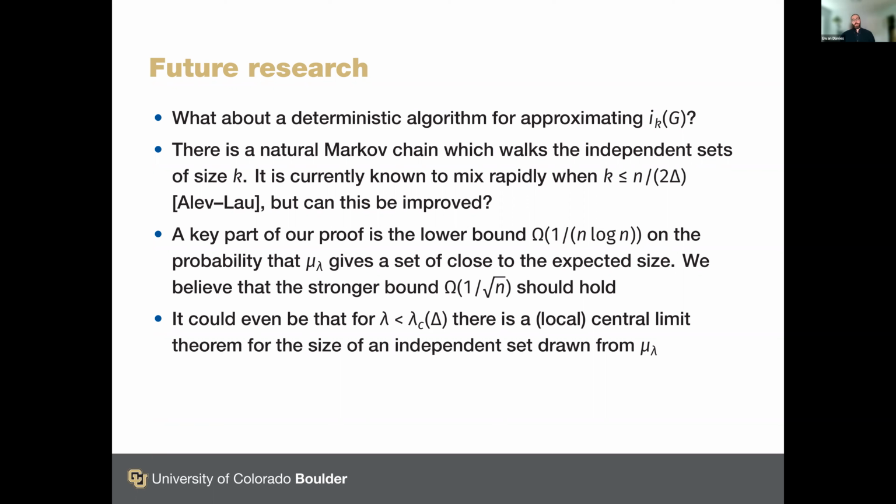Then a couple more points which are more to do with the probabilistic details of our proofs. I mentioned in the second key point that we needed to lower bound the probability that we get a set of close to the expected size from the hardcore model. And the techniques that we used were relatively simple and gave a lower bound of roughly 1 over n log n on this probability. We actually conjecture that a much stronger bound, 1 over root n, should hold. And the intuition for this comes from actually believing that a local central limit theorem should hold for the size of an independent set drawn from the hardcore model on this subcritical range of lambda values.